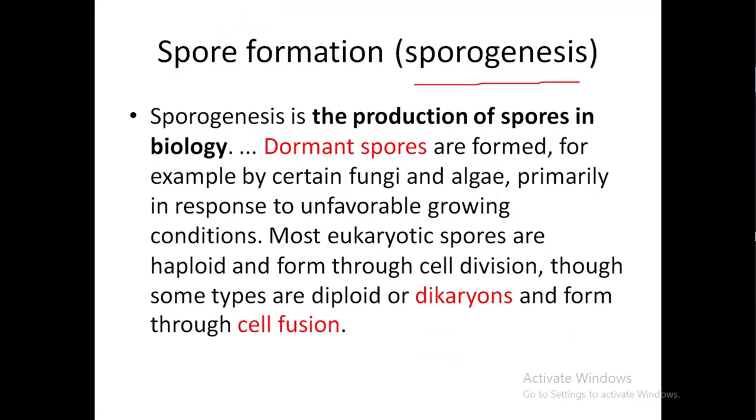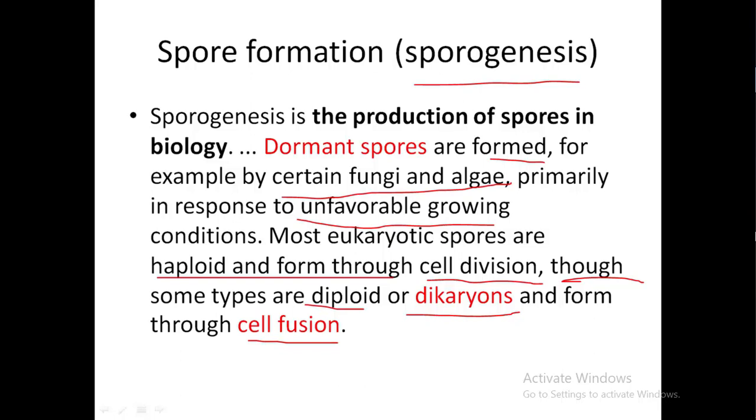Now, sporogenesis or spore formation. Sporogenesis is the production of spores. In biology, dormant spores are formed, for example, by certain fungi and algae, primarily in response to unfavorable growing conditions. Most eukaryotic spores are haploid and form through cell division. Some types are diploid or dikaryotes and form through cell fusion.